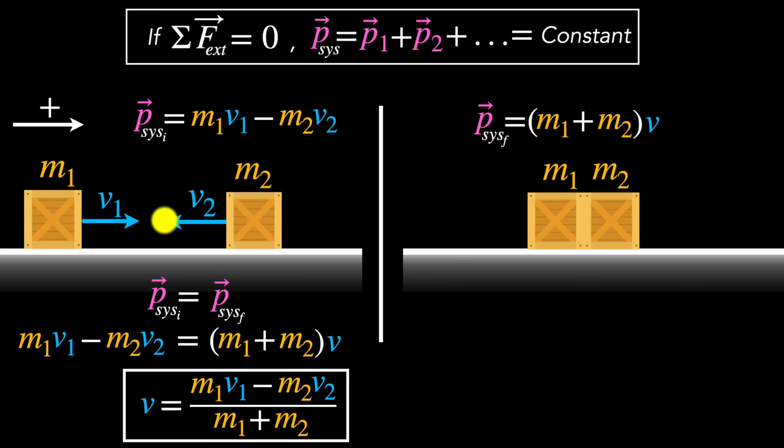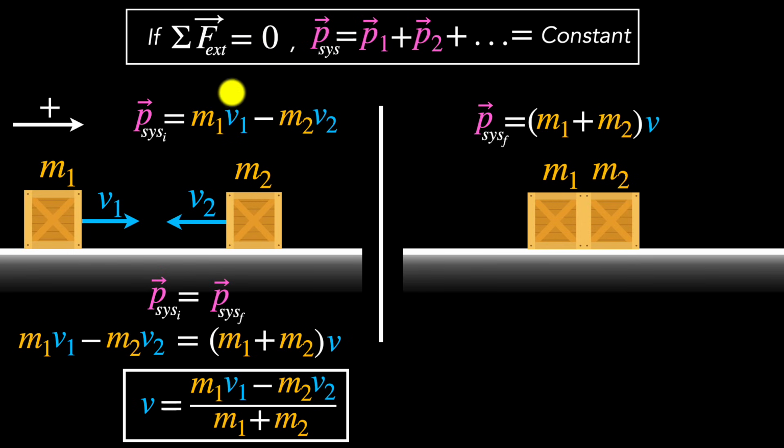But here's the thing. What if we considered the momentum just before the collision and just after the collision? Then, during that collision, the internal forces that these are putting on each other are way higher compared to the external forces, like friction or air resistance. And so, during the collision, we can assume that the external forces are pretty much zero.